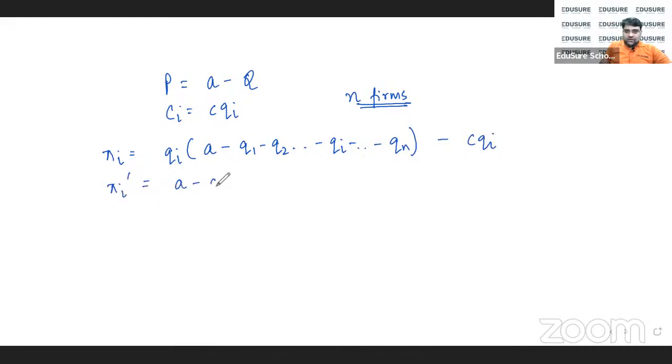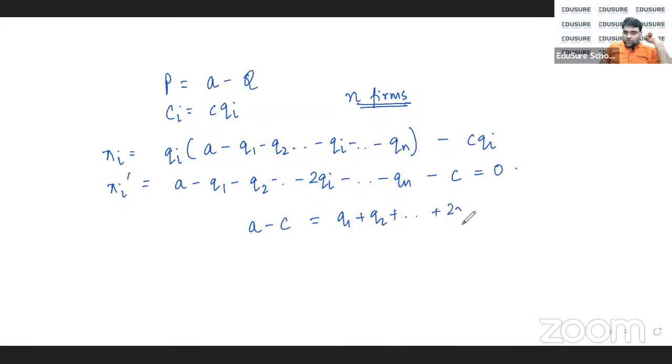Taking the first-order condition: A minus Q1 minus Q2 minus 2Qi minus ... minus Qn minus C is equal to 0. So what you will ultimately get is A minus C is equal to Q1 plus Q2 plus ... plus 2Qi plus ... plus Qn.